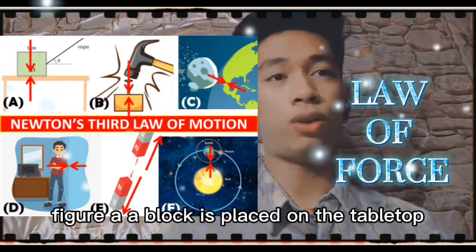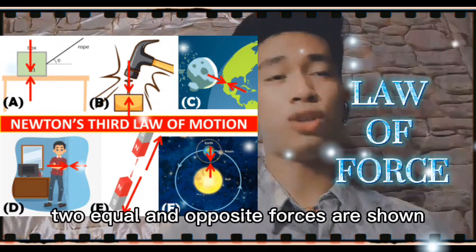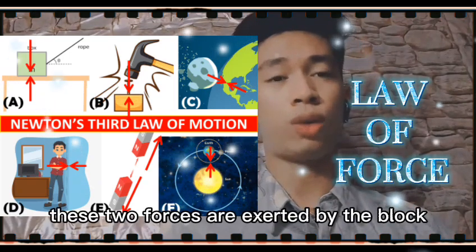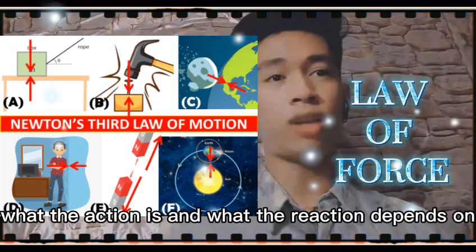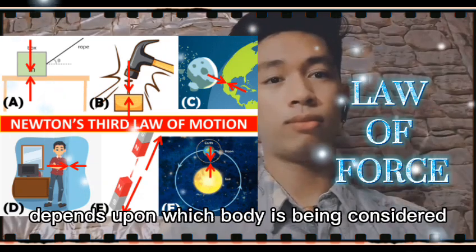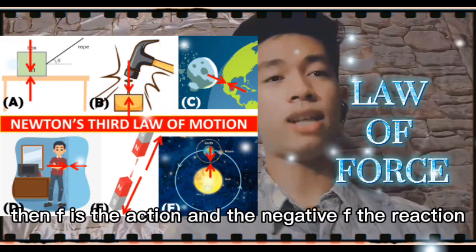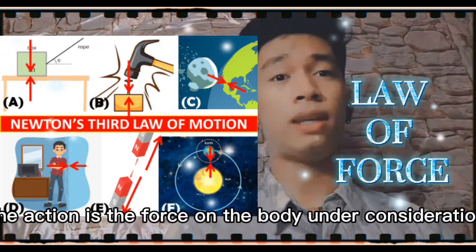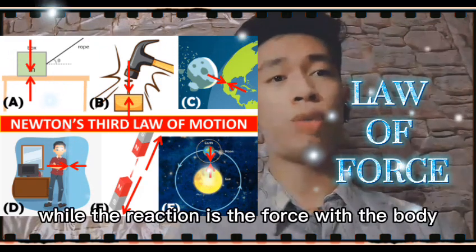Figure A. A block is placed on the tabletop. Two equal and opposite forces are shown, F and negative F. These two forces are exerted by the block and the table on each other. What the action is and what the reaction is depends upon which body is being considered. If we take the tabletop as the body, then F is the action and negative F the reaction.